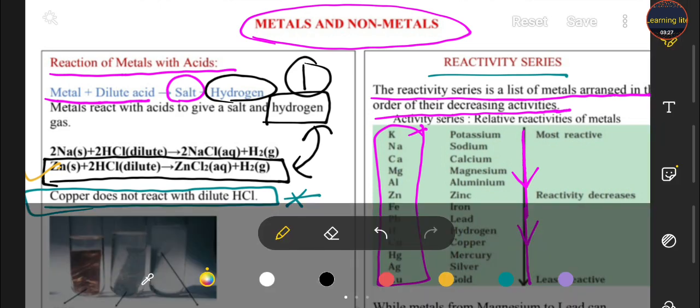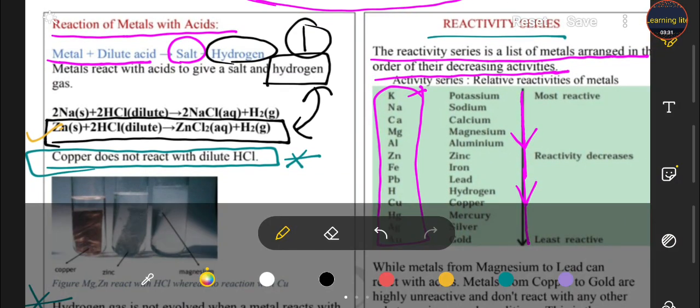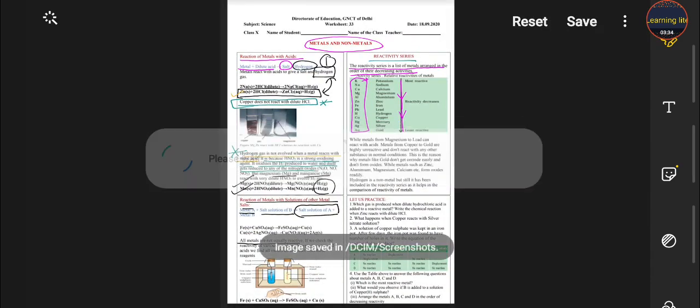How do we learn that reactivity series, students? I go through a picture. You can learn easily by that picture. Please watch that picture. This is the image, students, from You Can Learn Easily.